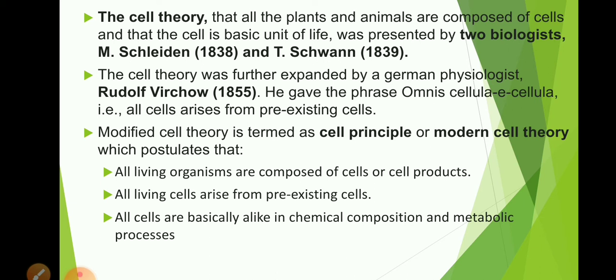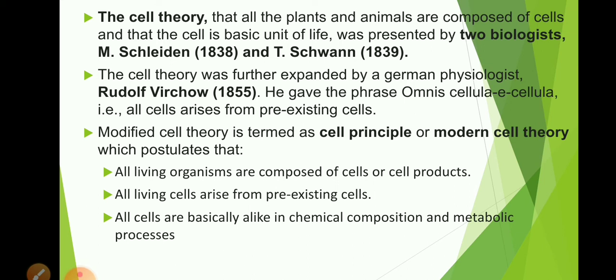So Virchow gave the cell lineage theory, in which he presented that all cells arise from pre-existing cells. The modern cell theory is: all living organisms are composed of cells or cell products.